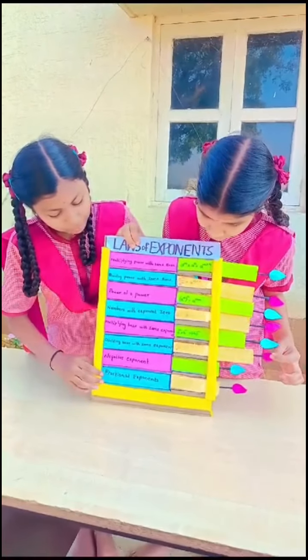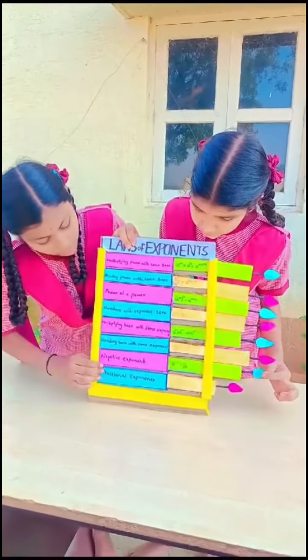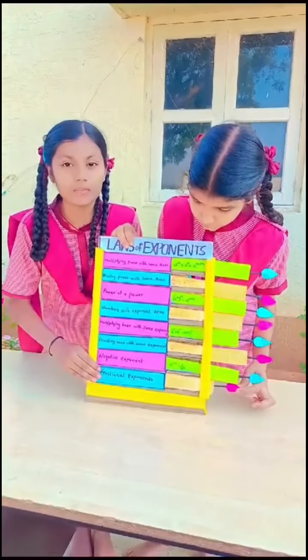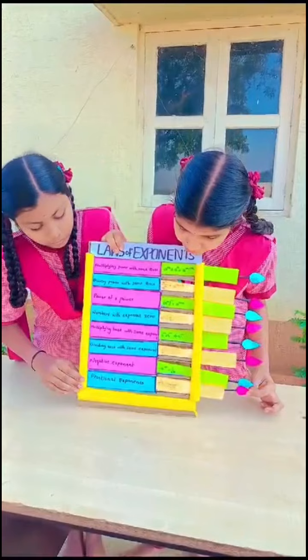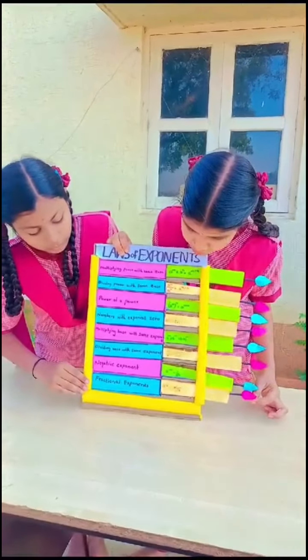Formula is a to the power of m by b to the power of m is equals to a by b whole power m. Negative exponent, the formula is a power minus m is equals to 1 by a power m. Fractional exponent. Formula is a to the power of 1 by m is equals to mth root of a.